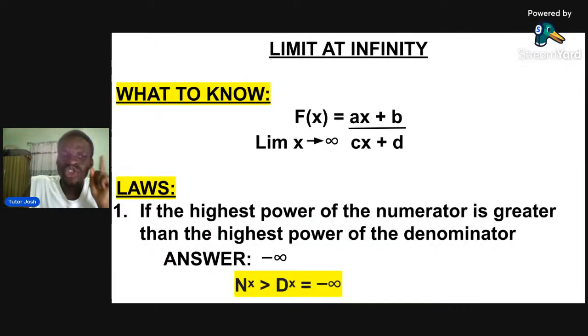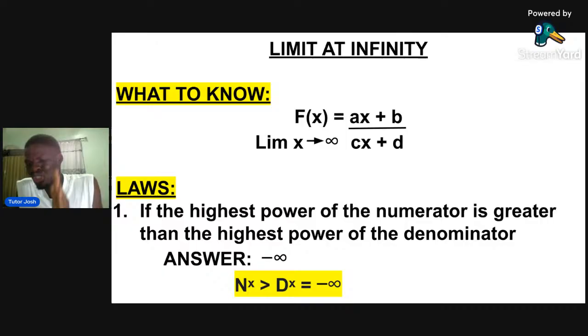Please make sure you jot these laws down. Now, the first law states that, what the first law states? The first law states that if the highest power of the numerator is greater than the highest power of the denominator, your answer to that question is what?